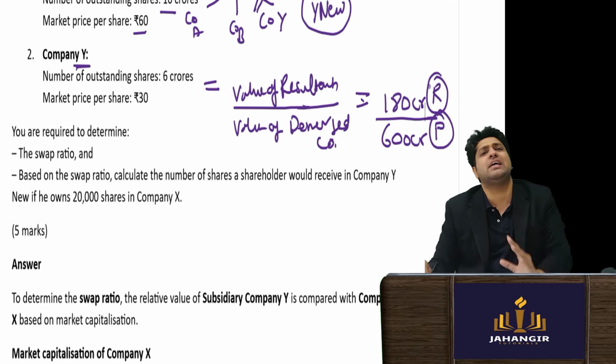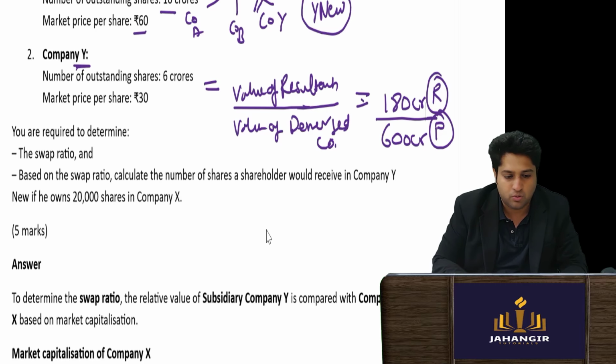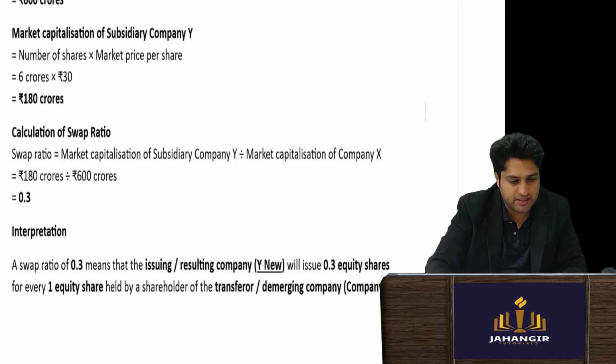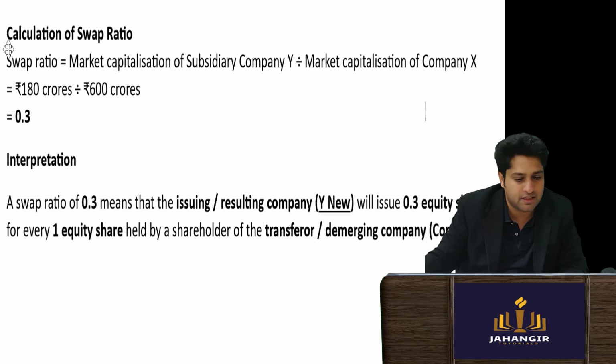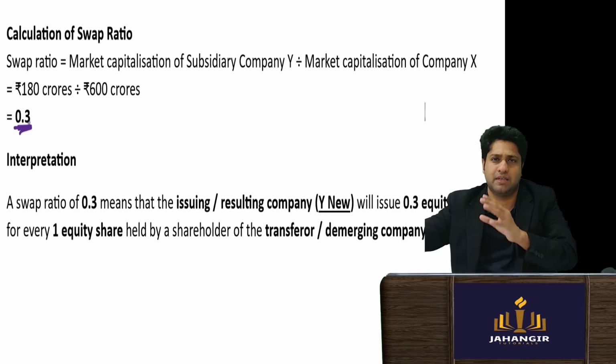Logically, how much percentage has been removed? I look at 180 divided by 600, and I come to know that 30% of the company has been transferred.